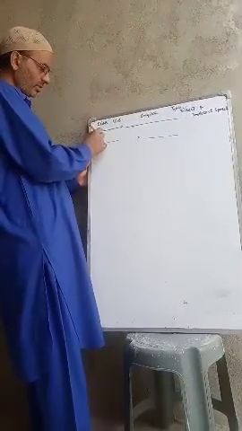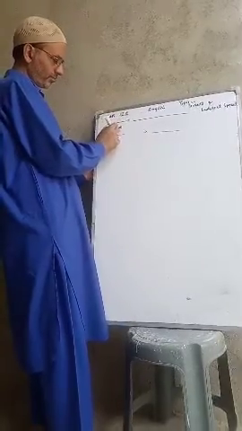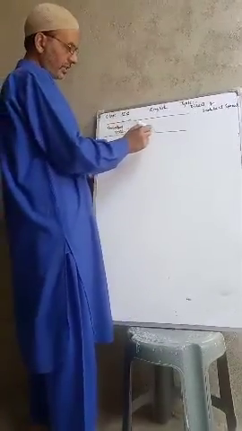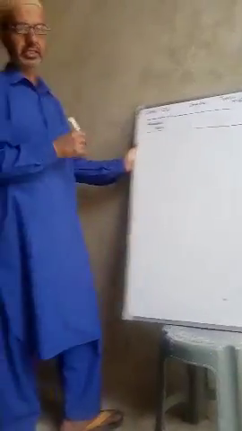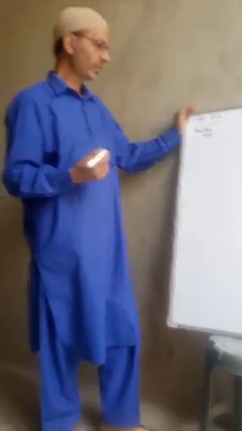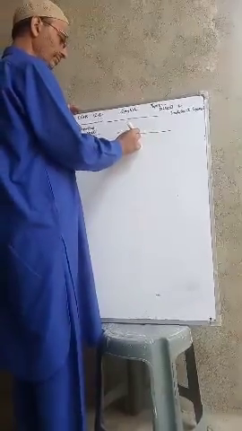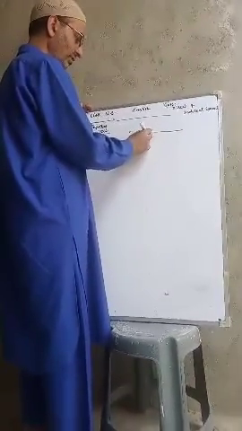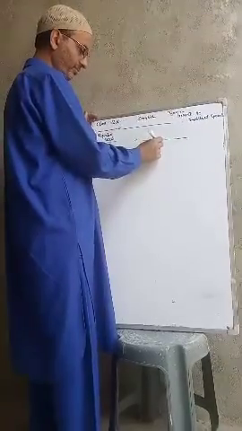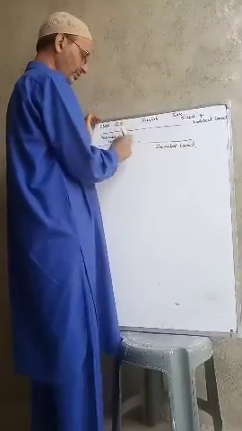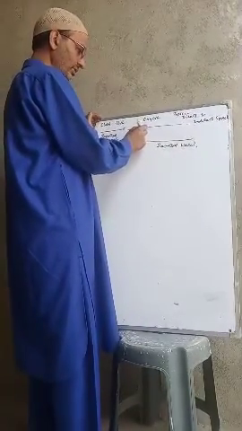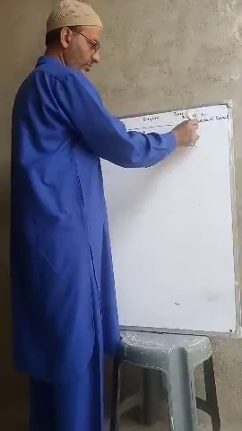The first part is called the reporting verb, and the second part, the statement that is said by the speaker, is called reported speech. And this reported speech is put within inverted commas.